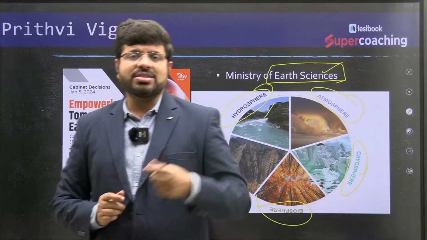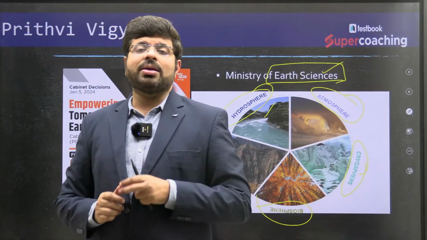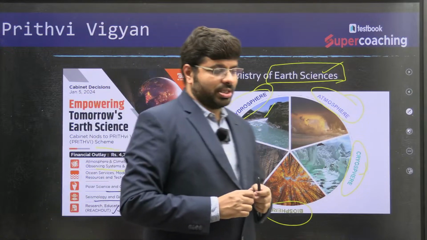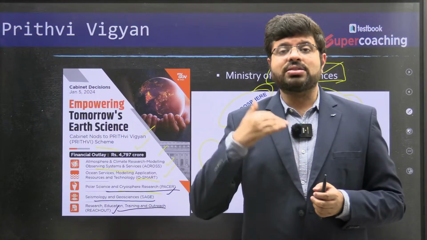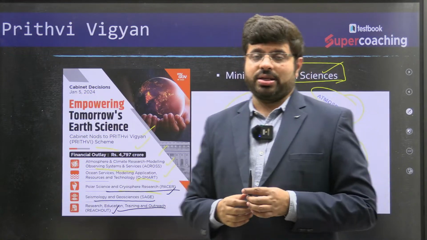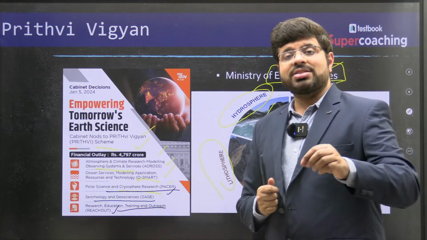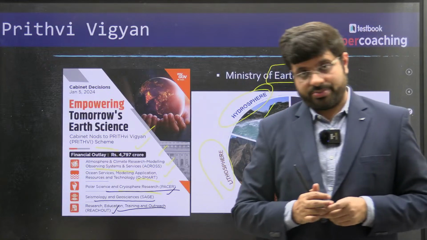For example, imagine there is a question on climate change. What you can say is, considering the impacts of climate change, the Government of India has recently started the PRITHvi VIgyan scheme with an outlay of this fund for further understanding. That is how you can contextualize this. So you can bring the context of this scheme in the government schemes, and you can write such content even for a geographical answer, right?